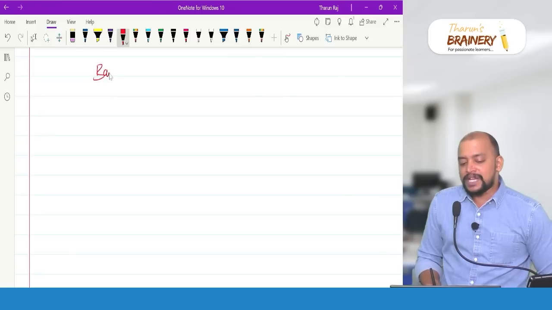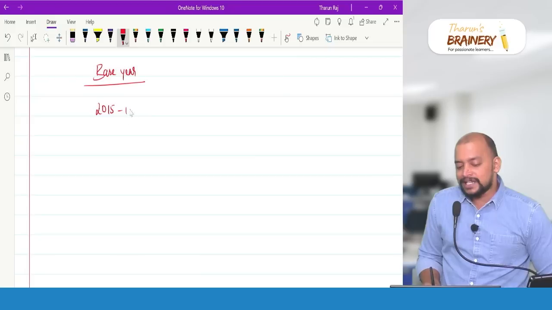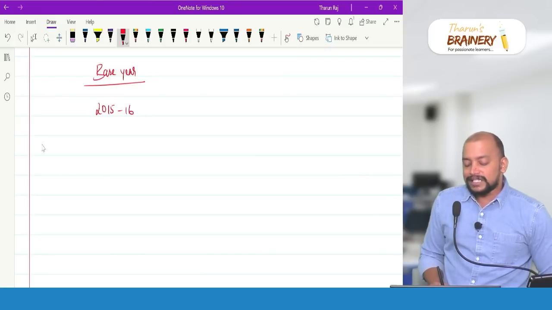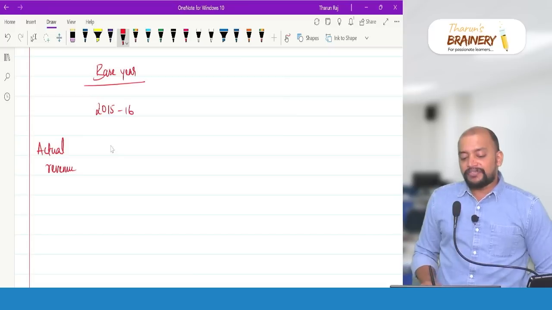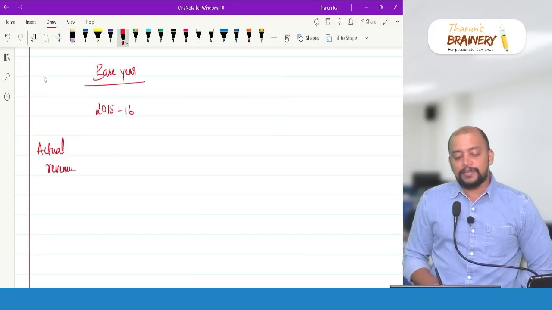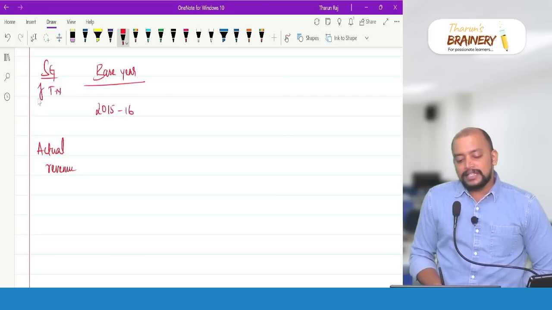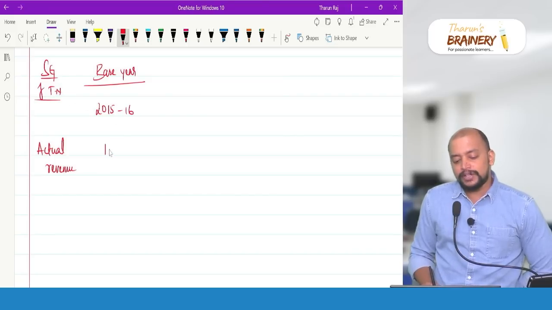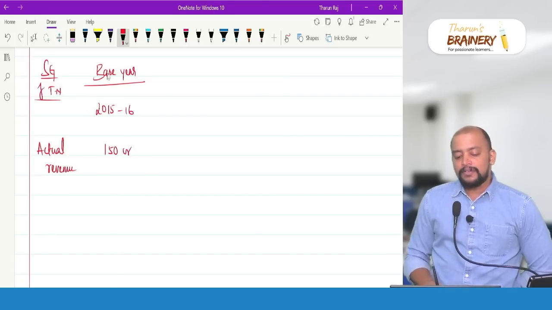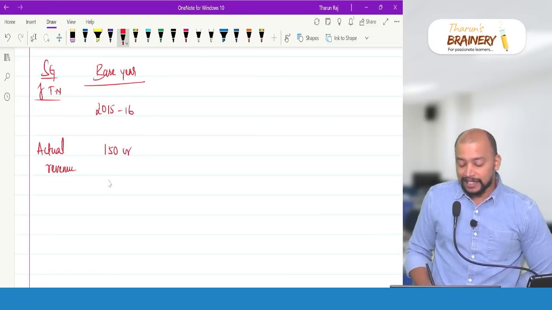That base year will be 2015-16, and for 2015-16 we see what the actual revenue is. Say for a particular state government, for example the state government of Tamil Nadu, the base year actual revenue was 150 crores. I am taking that as an example.